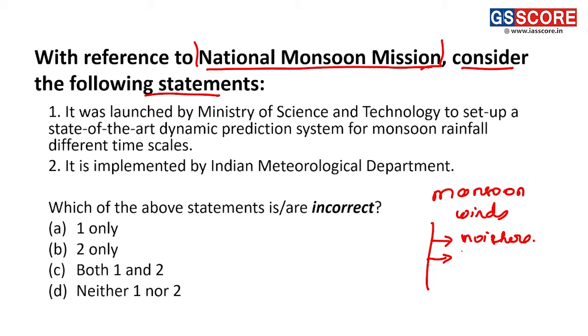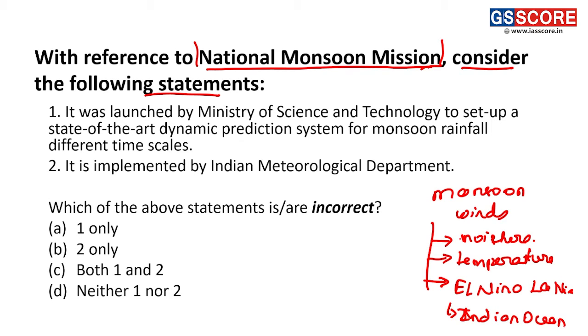how it is varying, moisture, then there is temperature, then also we can see there are other phenomena like El Nino, La Nina, then we have Indian Ocean Dipole, then we have Pacific Decadal Oscillation. So these are the different phenomena which also influence monsoon. Thus, the National Monsoon Mission is one of the flagship programs being implemented in India.